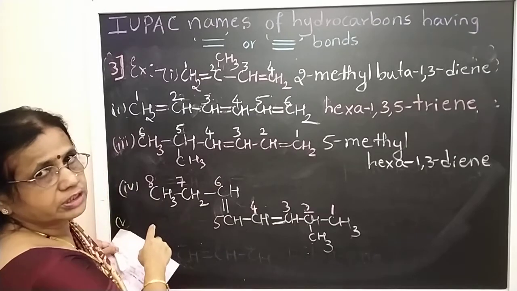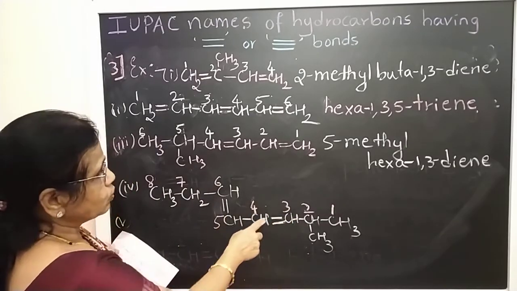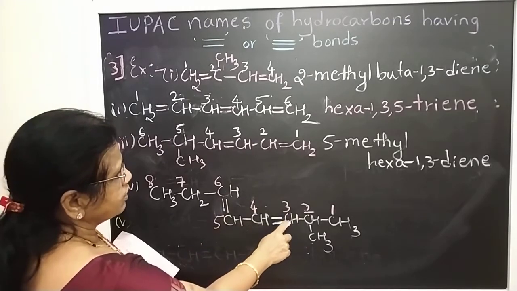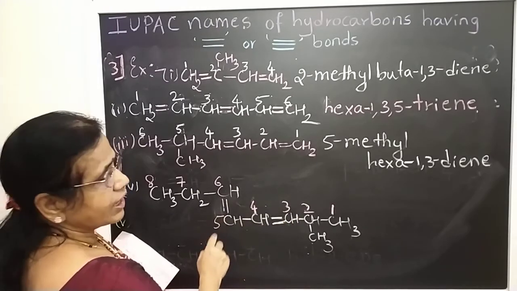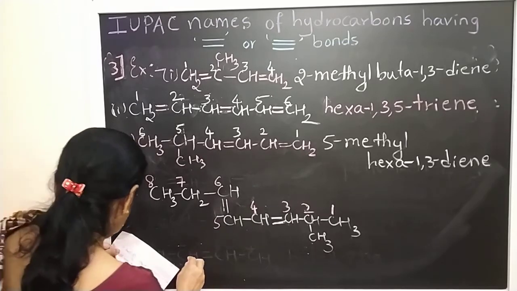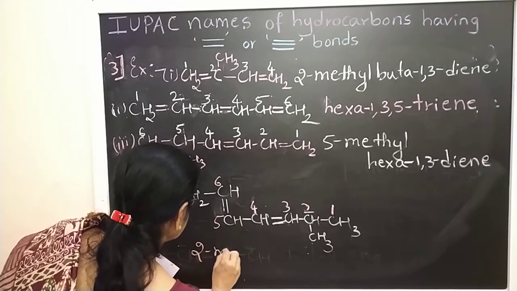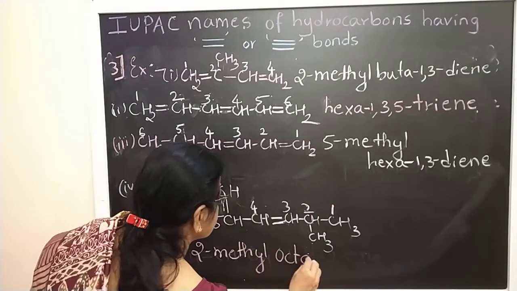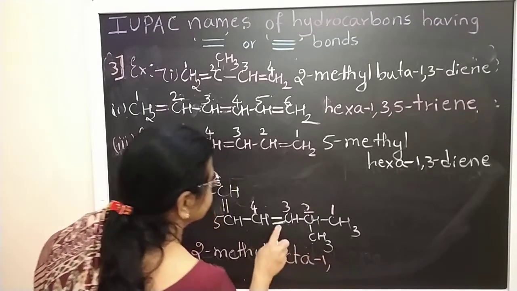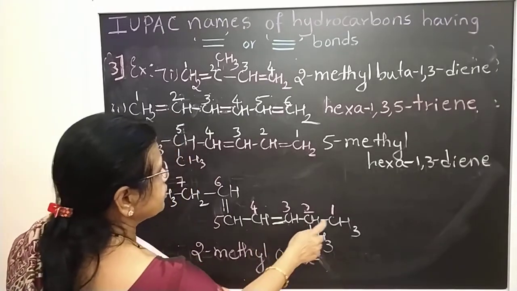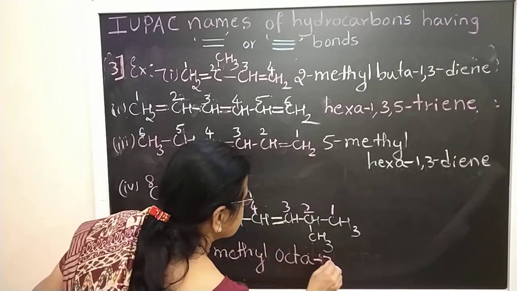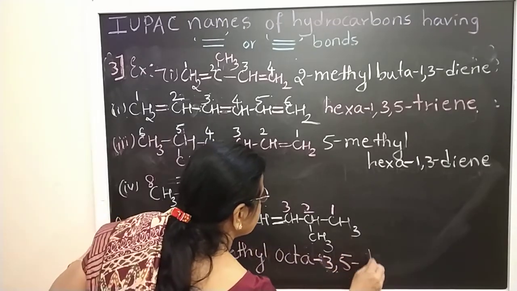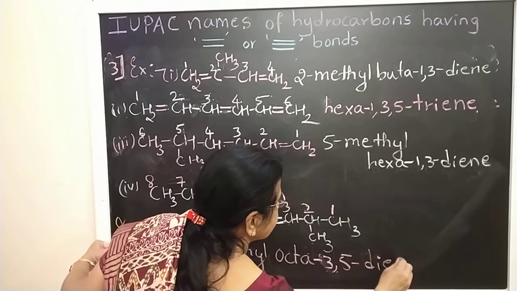Then 8 means octa. 2 double bonds are there. One double bond is oct. Okay. So octa-3,5-diene. So it is 2-methyl, octa, put a dash, 3,5, put a dash again, diene.